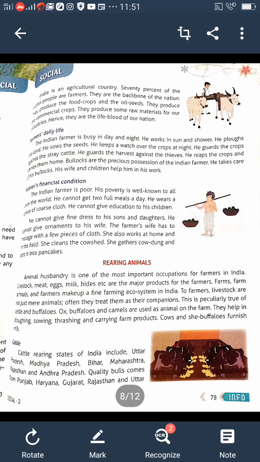Understood? He cannot give fine dress to his sons and daughters. He cannot give ornaments to his wife. The farmer's wife has to manage with a few pieces of cloth. She also works at home and in the field. She cleans the cow shed. She gathers cow dung and puts it into pancakes. So this is the financial condition of the farmer in our country.